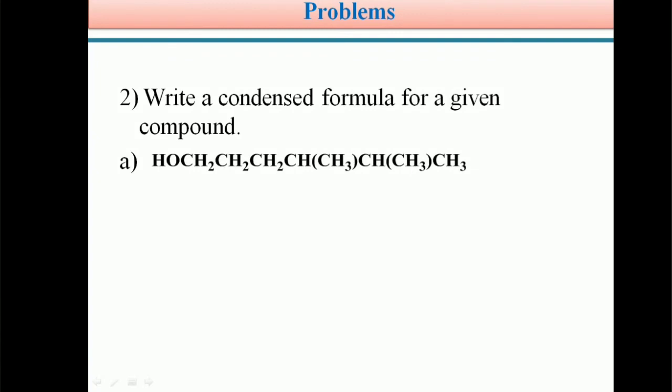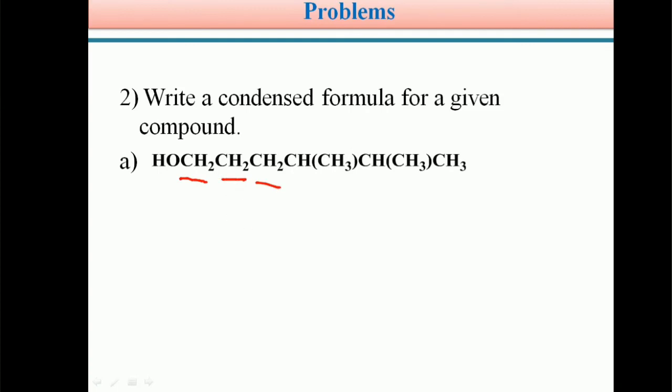So students, here in this molecule: OH, CH2, CH2, CH2, CH, CH3, CH, CH3, CH3. This molecule has 3 identical CH2 groups. 1, 2, 3.